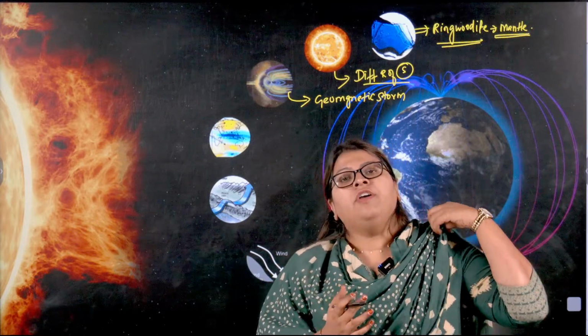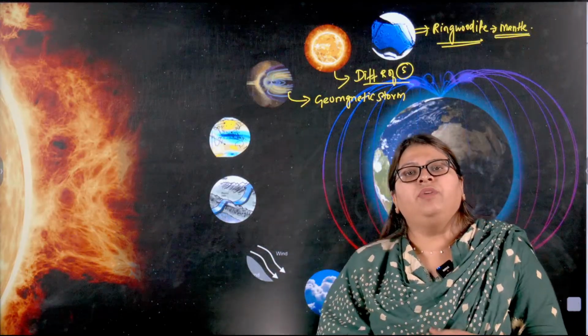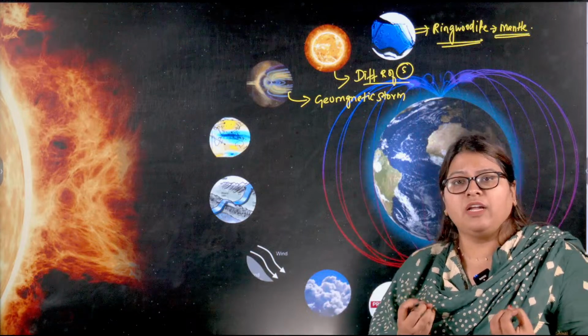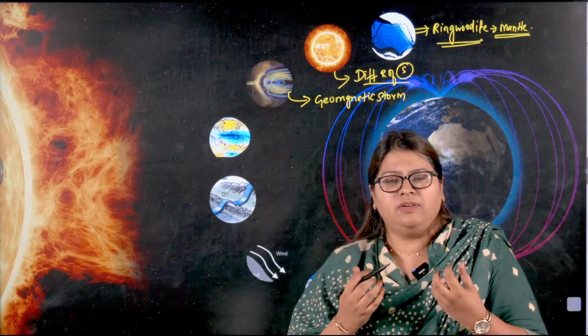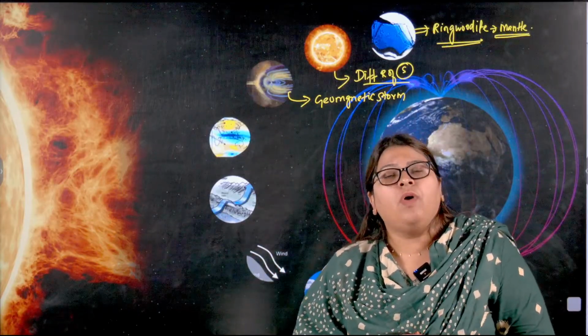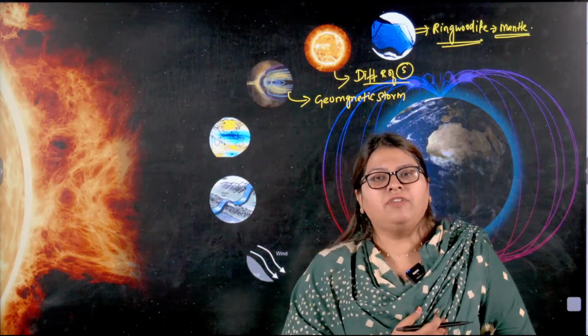Okay, so we saw that this corona is filled with charged particles, and the temperature, or the ionization, increases so rapidly that it escapes the gravity of the sun.